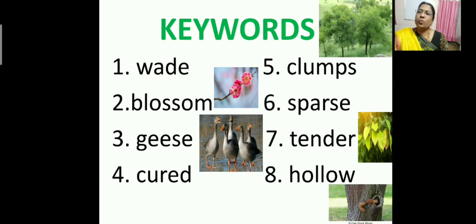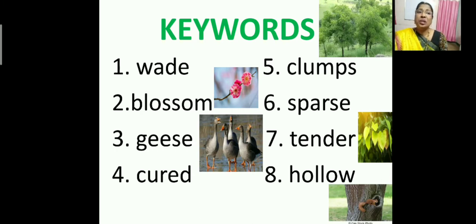Next one is spares. Spares means, for example, if you want to give some grains to the birds and you throw the grains, these grains scatter on the ground. When you throw a handful of grains for the birds, they scatter here and there. Next one is tender. You can see the picture there, children. Leaves, they are very tender. Tender means very soft.